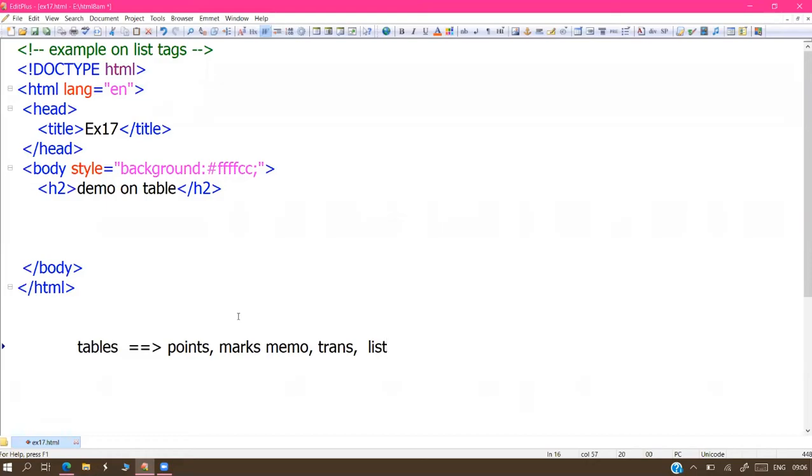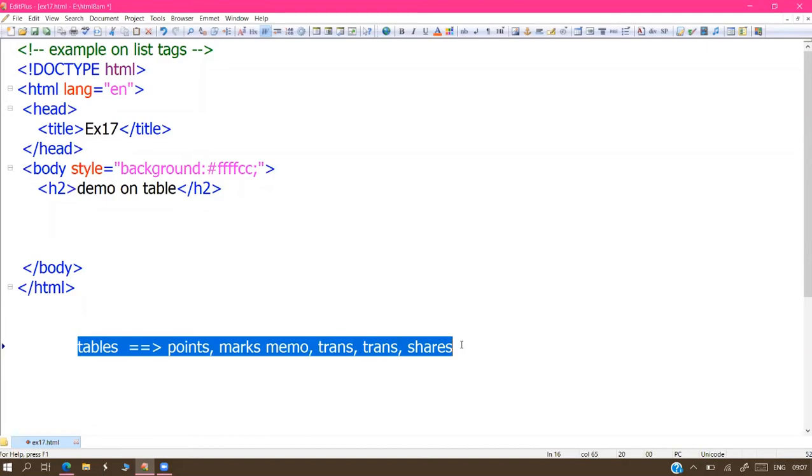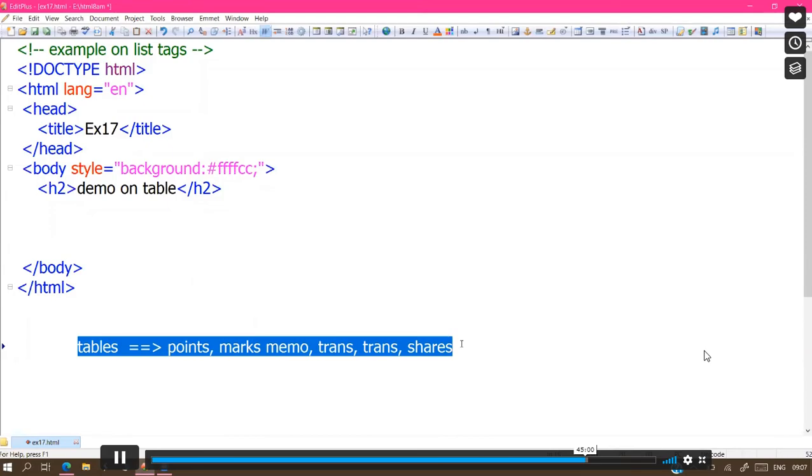Next one, list of trains. The trains list and buses list also come in table format only. Or sharing BS stock market information. Shares information also comes in table format only. Sensex is also displayed in table format only. Like that, in a lot of cases we are using tables. So a table is one of the ways to present or represent data.